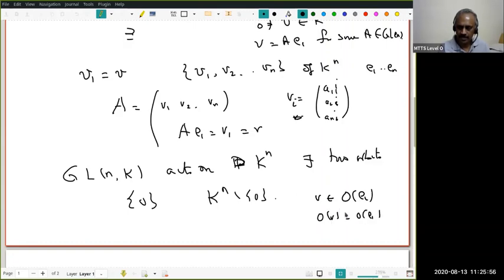This we have seen earlier. Under any group action, if Y belongs to the orbit of X, then the orbit of Y is the same as the orbit of X. That's how we define the equivalence relation. You understand? Therefore, start with any non-zero element, its orbit will be the set of all non-zero elements. Therefore, exactly 2 orbits are there under GLN action on Kn. Okay, please pause, review, proceed.